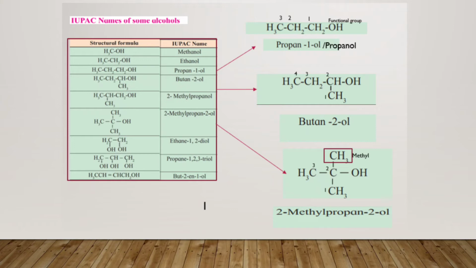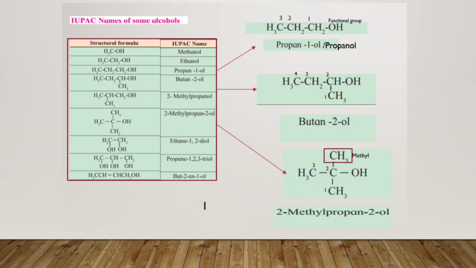Or it can also be named as propanol. Here you have the replacement of E from propane to OL. The name is replaced. When we are naming it, you have to replace E by OL. So the functional group OH is alcohol, which is represented by OL. So the name of the compound over here will be propane-1-ol.